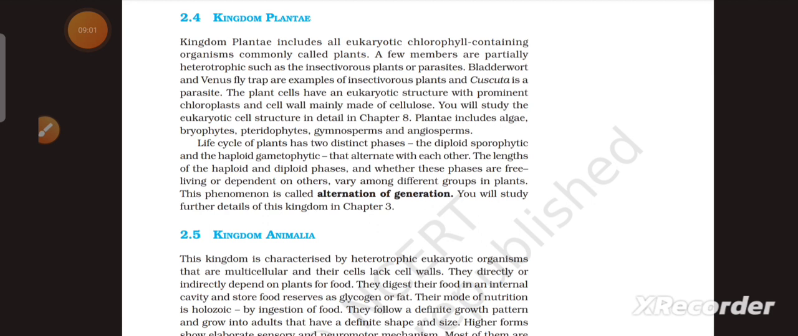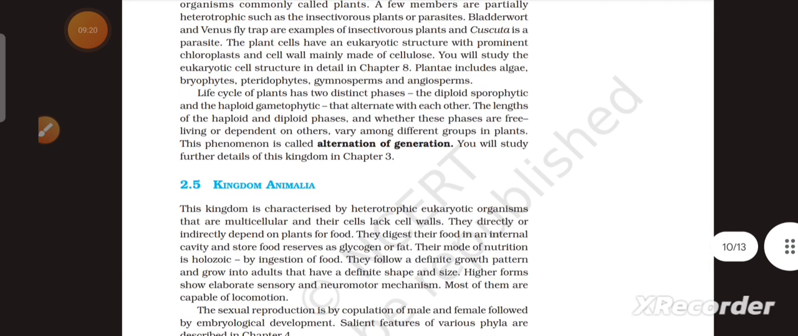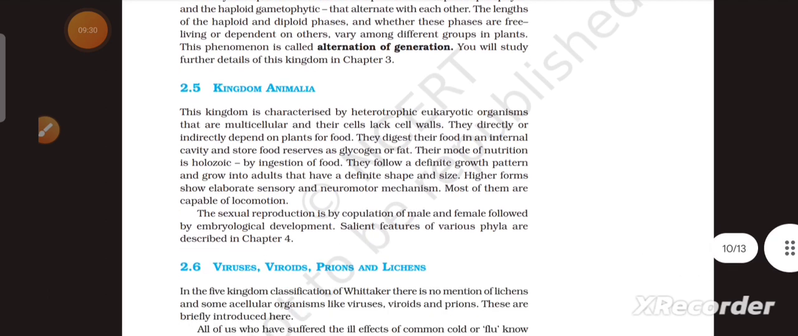The life cycle of plants has two distinct phases: the diploid sporophytic and the haploid gametophytic. They alternate with each other. The lengths of the haploid and diploid phases, and whether these phases are free living or dependent on others, vary among different groups in plants. This phenomenon is called alternation of generation. You will study further details of this kingdom in chapter 3.